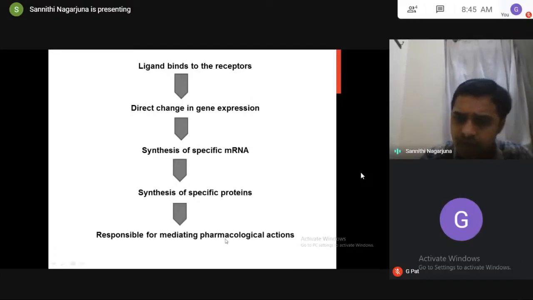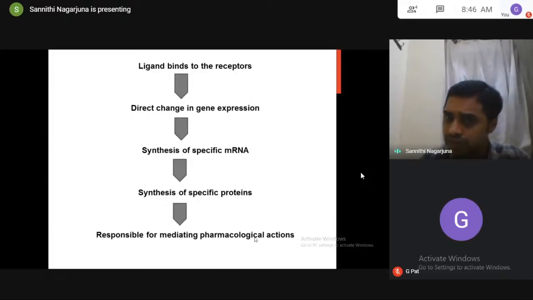These proteins will produce the pharmacological actions. As you know, when gene expression changes, there is transcription and translation, DNA to RNA, RNA to proteins. So the DNA coupled to the receptor will automatically change its expression, synthesize its own mRNA, and cause the synthesis of proteins, which will produce the pharmacological actions.